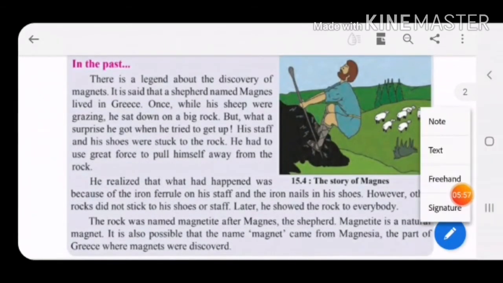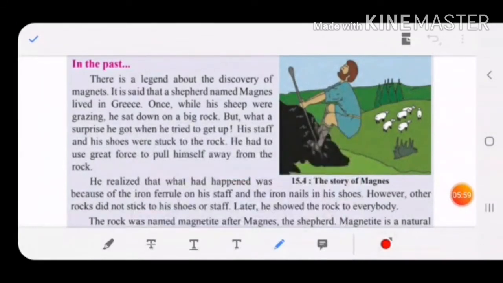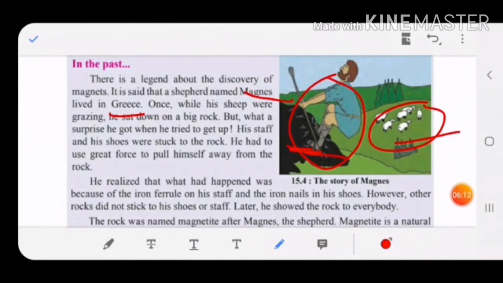It is said that a shepherd named Magnus lived in Greece. Once he was with his sheep, while they were grazing in the field, and he sat down on a big rock. Can you see this black color rock? But what a surprise he got when he tried to get up. His staff and shoes were stuck to the rock.